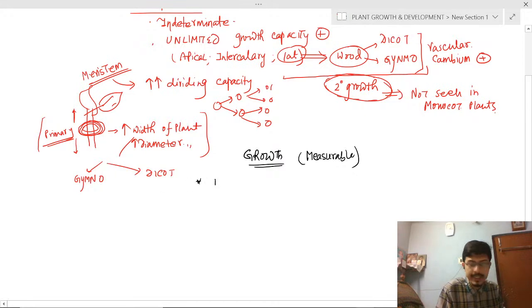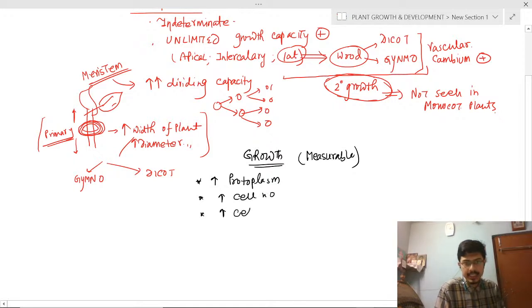What do you mean by growth? Increasing the amount of protoplasm. Second is increasing the cell number, and third is increasing the cell size. Clear? These three points you have to remember.